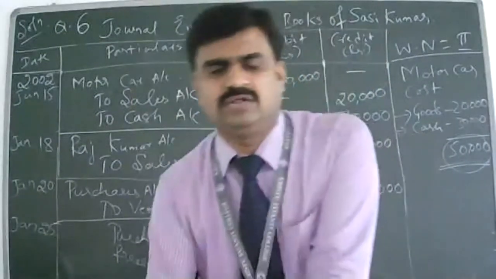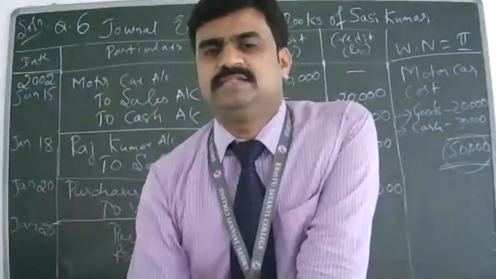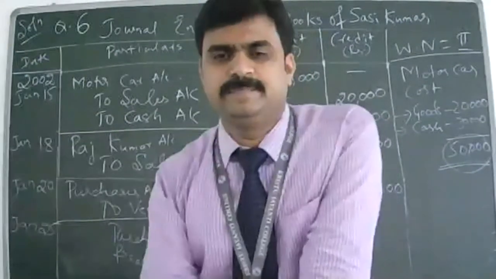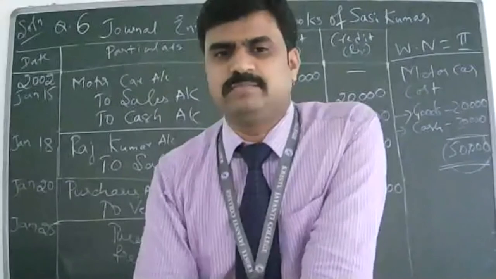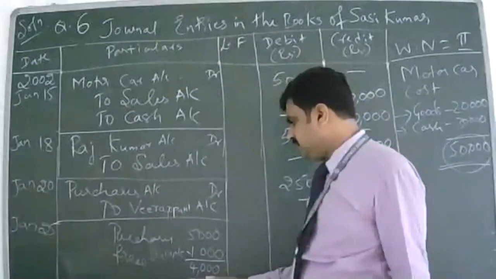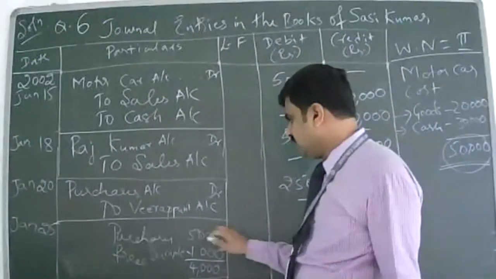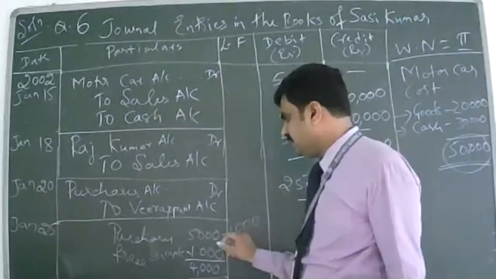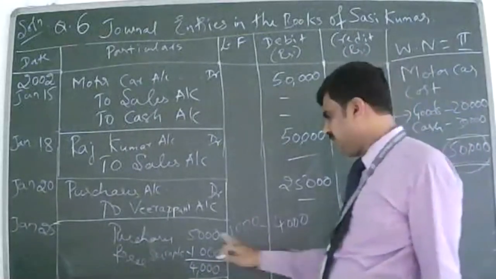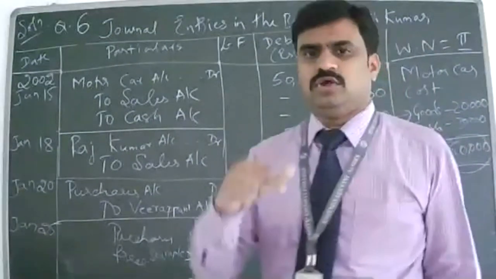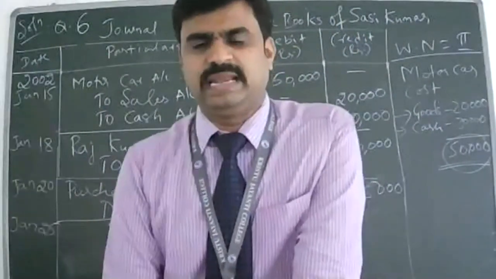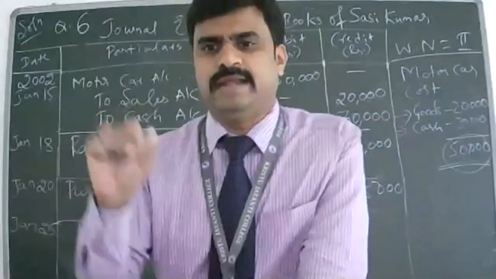If I want to cancel that 1,000 from my purchases, I have to credit the purchase account. When I credit the purchase account, the earlier 1,000 will get deducted. It's like cancelling my earlier purchase of 1,000. Here 1,000 will get minus, and the purchase will show 4,000 only. So the technique of minusing in the journal entry is by doing the opposite of what was done earlier. Earlier I debited, now I credit. Clear?